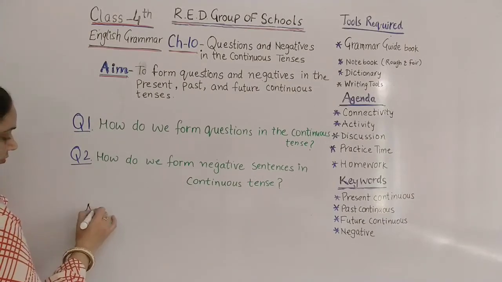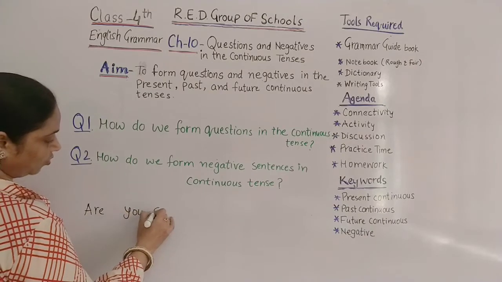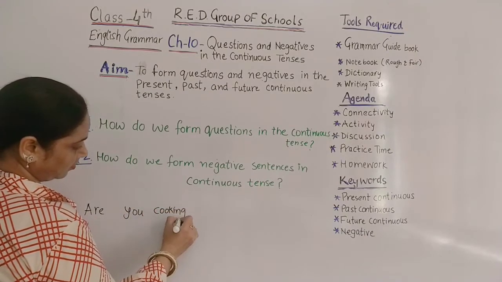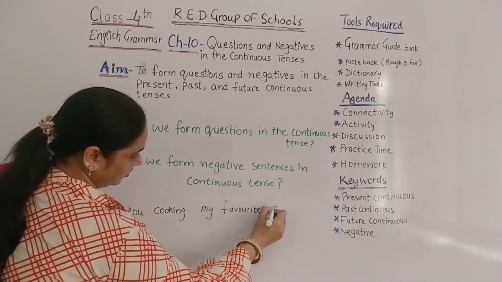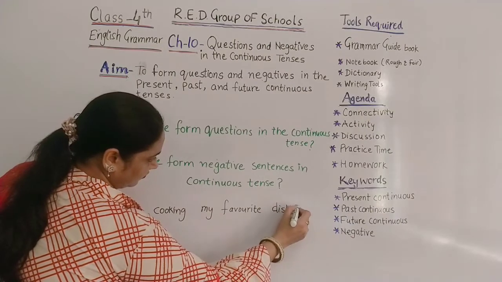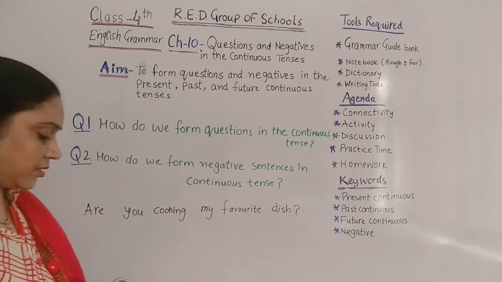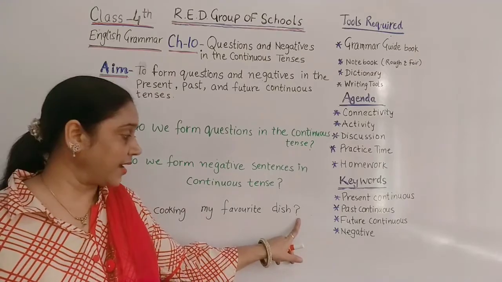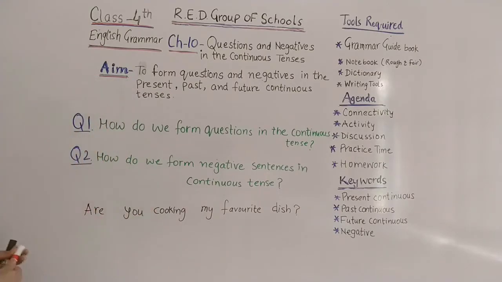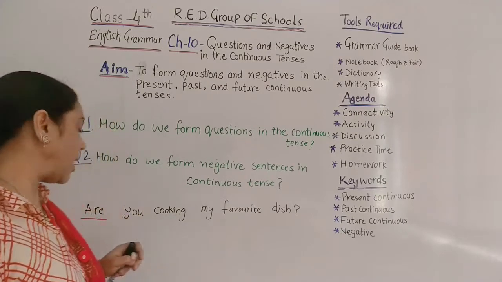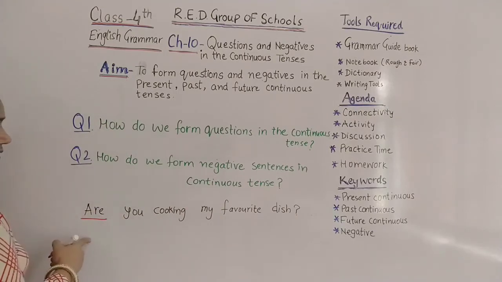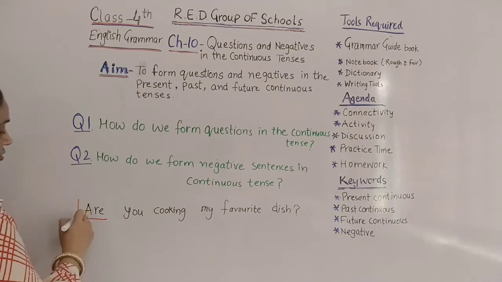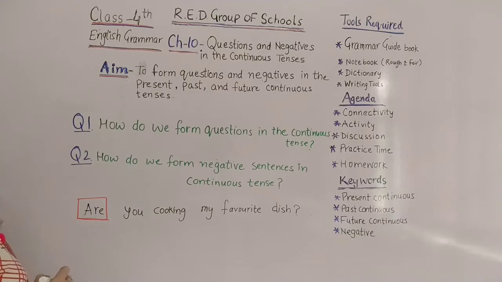Okay. Are you cooking my favorite dish? So children, in this sentence, that is, we say question sentence, at the end we can see the question mark also. In this sentence, how does the question start? The question is starting with the helping verb of the sentence. Okay, so as this is the present continuous tense, the helping verb of this tense is are.